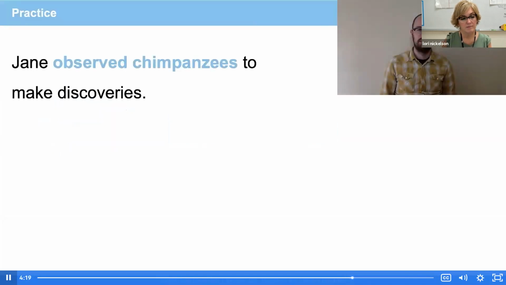Let's practice. First, listen as I read this sentence aloud. Jane observed chimpanzees to make discoveries. This time, repeat after me. Jane observed chimpanzees to make discoveries.